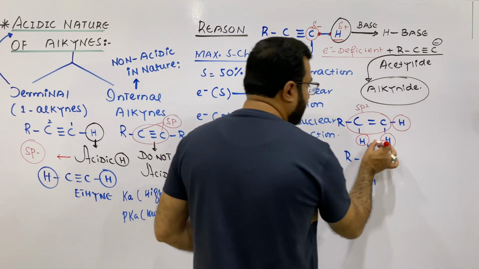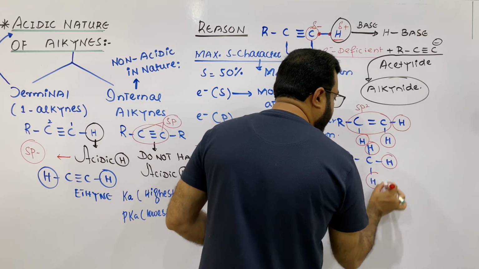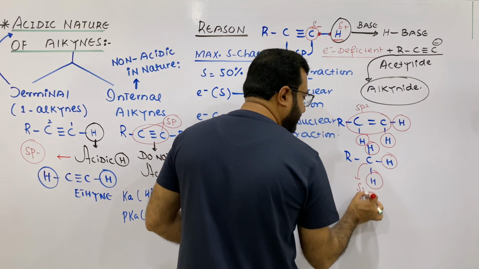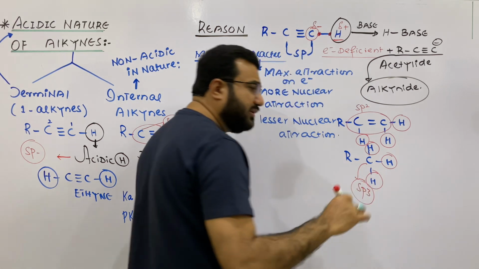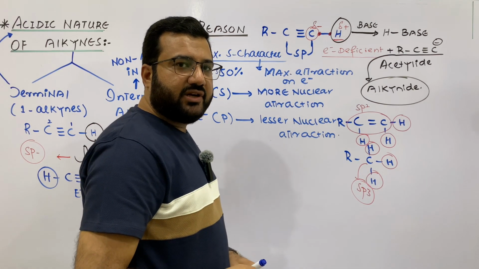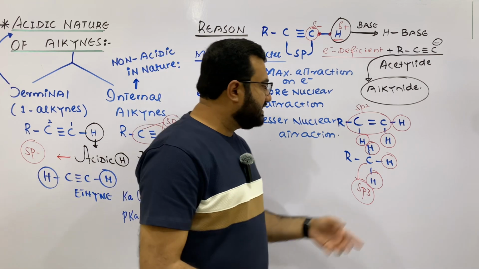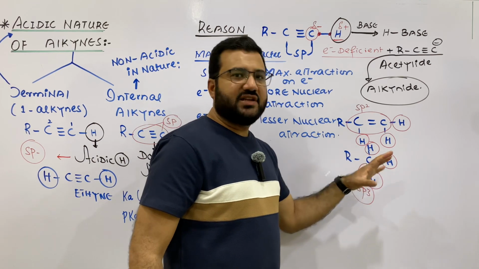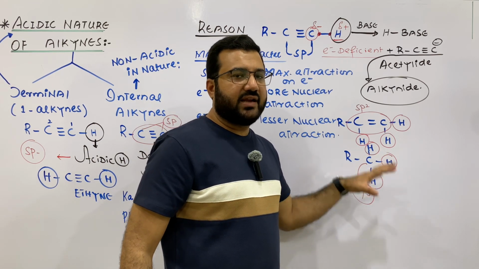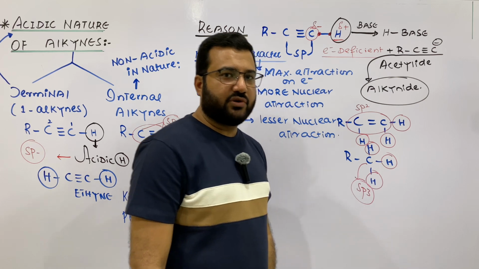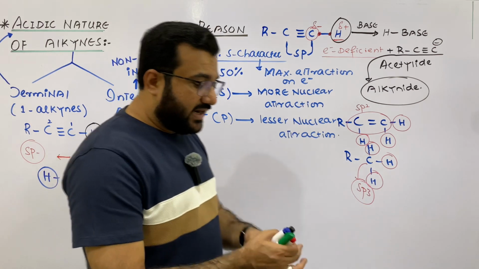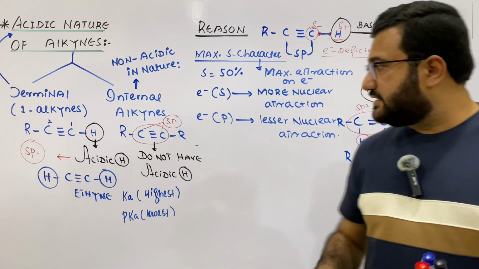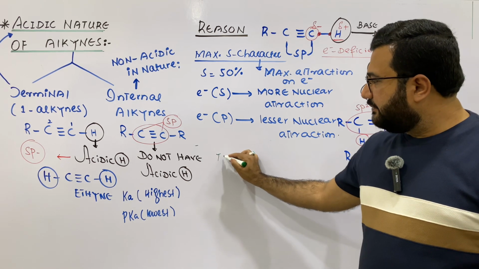And in case of an alkane, the carbon is sp3 hybridized, having minimum s character, and that is just 25%. So the hydrogens in this case will be very much electron sufficient. They cannot be easily removed in the form of protons. That's why the maximum acidic character is always shown by the terminal alkynes.